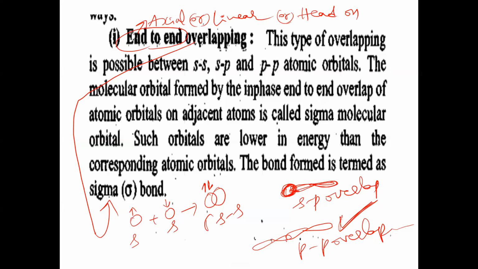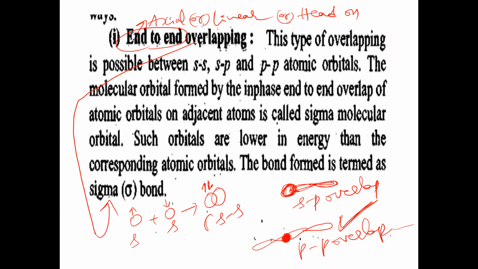And also here, the extent of overlapping is more between p and p orbitals. The extent of overlapping is maximum here. So the extent of overlapping is more and the symmetry of the two p orbitals is greater. So more symmetry, stronger bond. And also the p orbitals are directional in nature.